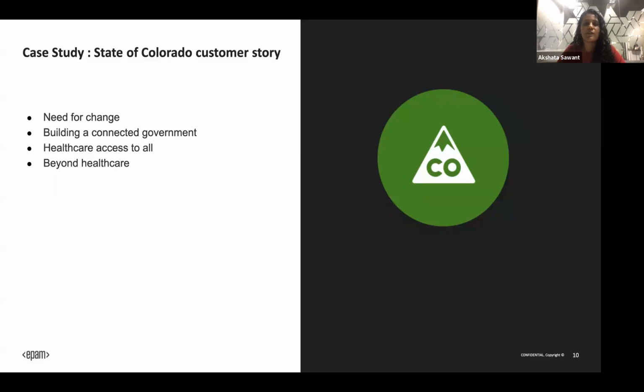Everyone should get the benefit of this act, with easy access to medical facilities. But government organizations at that time were not much into the cloud, and around 2013 they actually had to bring this whole thing into the picture.